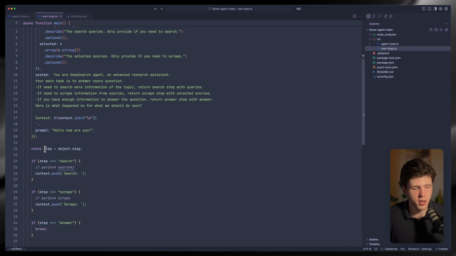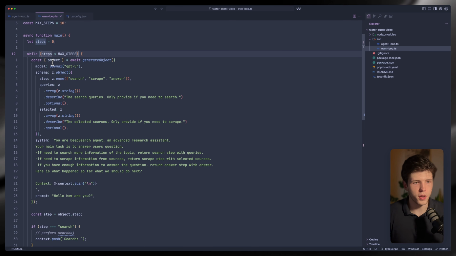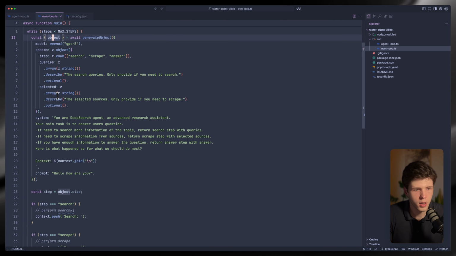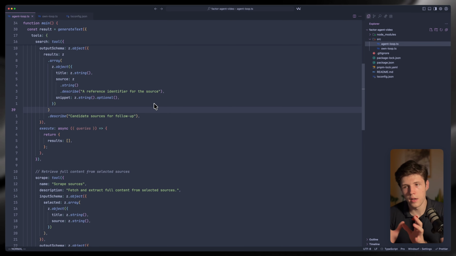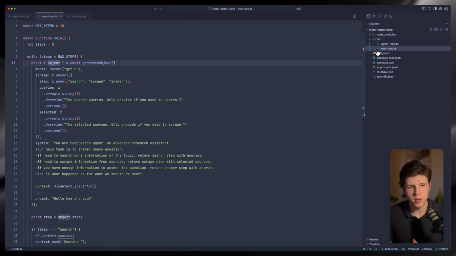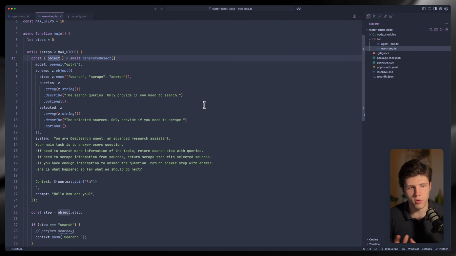We're defining our step, so we're getting the next step of the AI, what AI decides to do. We're not having AI as this entity that does this and calls these tools. All it does is just like a function. You give it some context and it decides what the most likely next step is for us to complete the task. So it's like a reframing on how you view AI, from this entity that calls tools to just a function that decides the likely next step based on the context. That's what we're doing here.